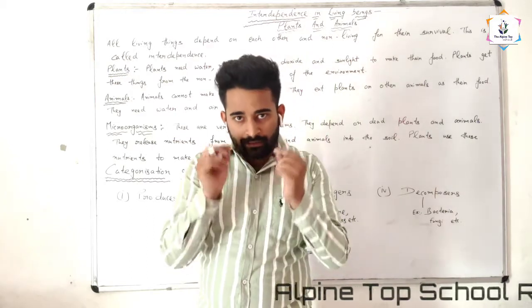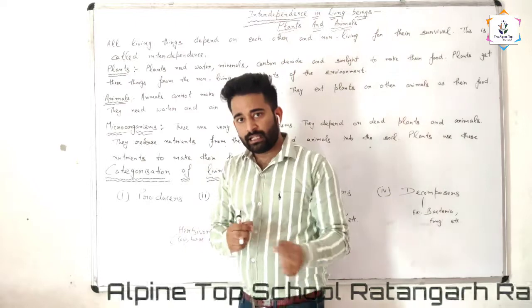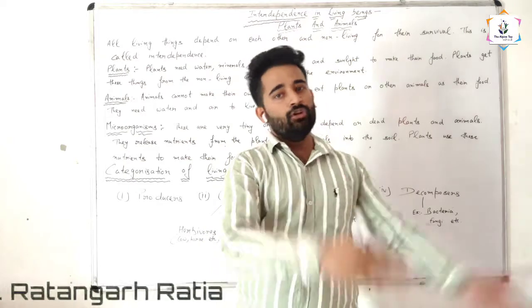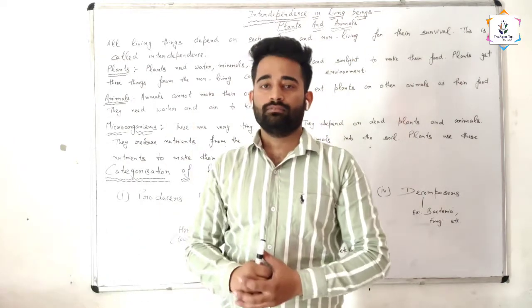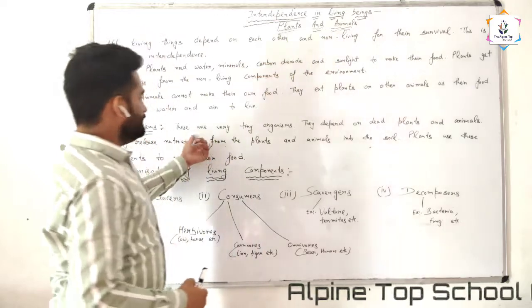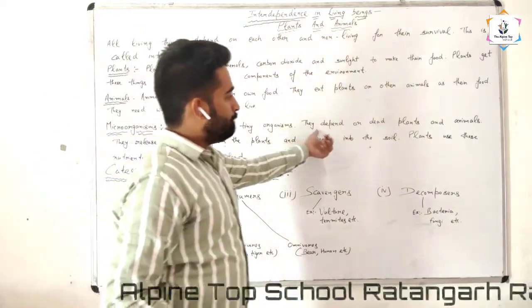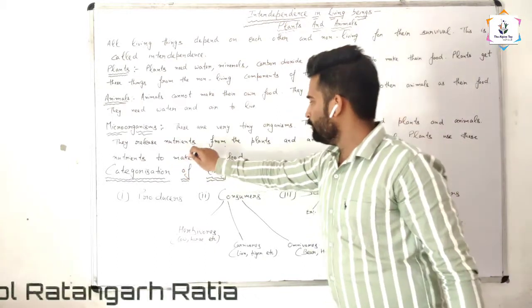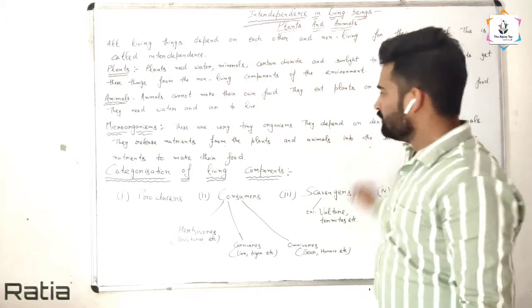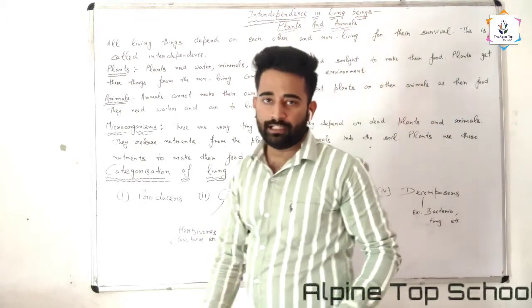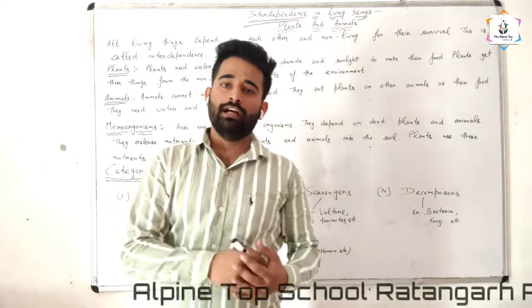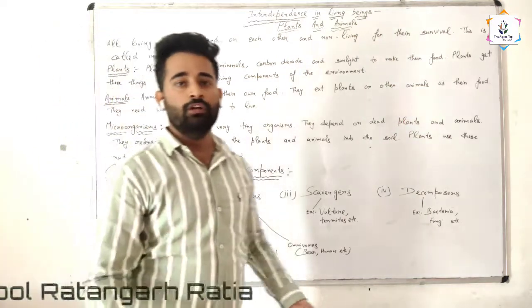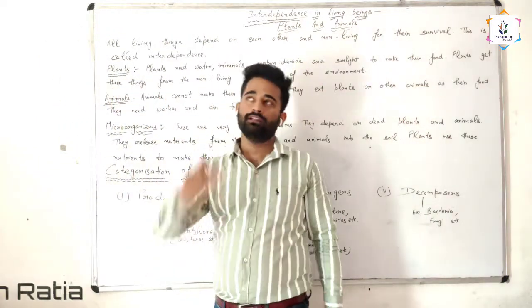Listen carefully. When microorganisms eat dead plants or animals, they release nutrients in the soil, and those nutrients are helpful to the plants. These are very tiny organisms. They depend on dead plants and animals. They release nutrients from the plants and animals into the soil. Those nutrients help the plants to make their food, and help the plants to grow.